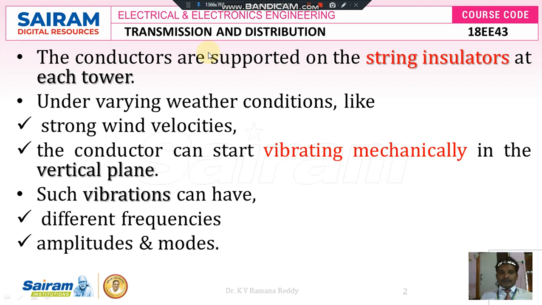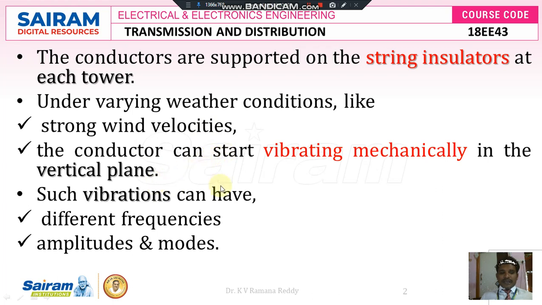The conductors are supported on the string insulators at each tower under varying weather conditions. That means during summer season, during winter season, due to high temperature, due to high wind pressure. So under varying weather conditions like strong wind velocities, the conductor can start vibrating mechanically in the vertical plane. That means simply it is dancing left and right from its original position.